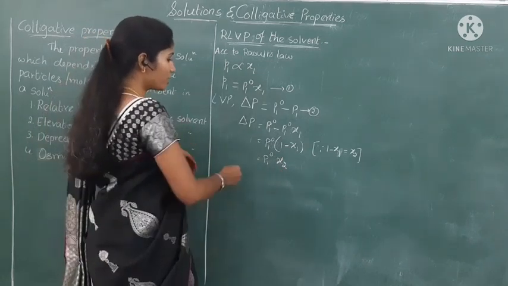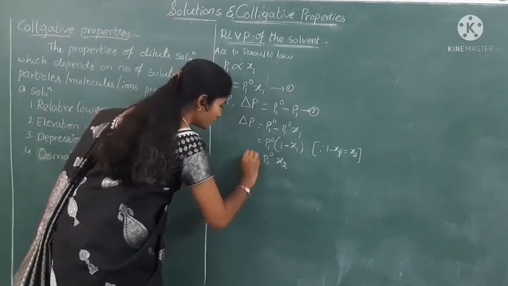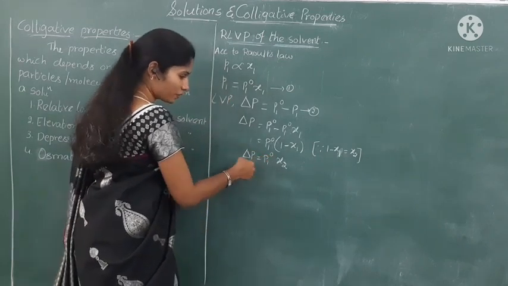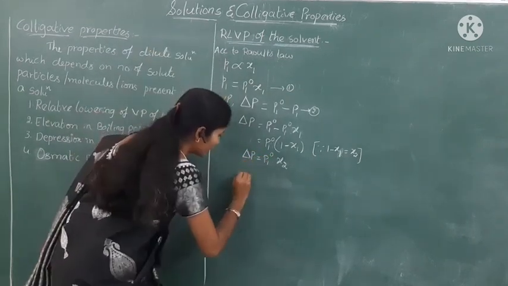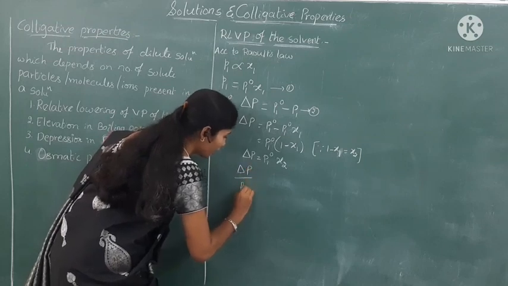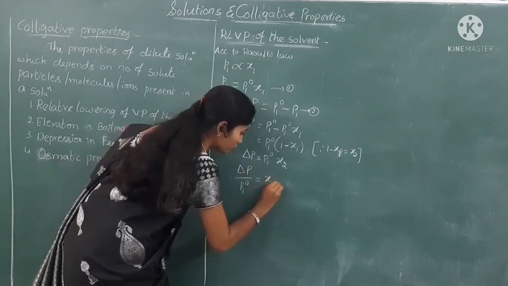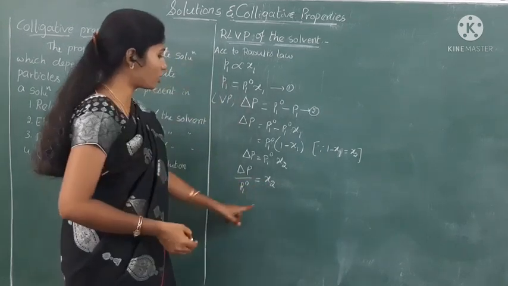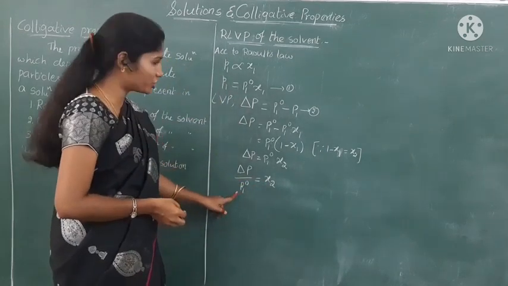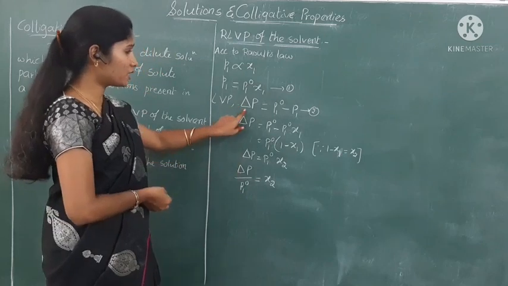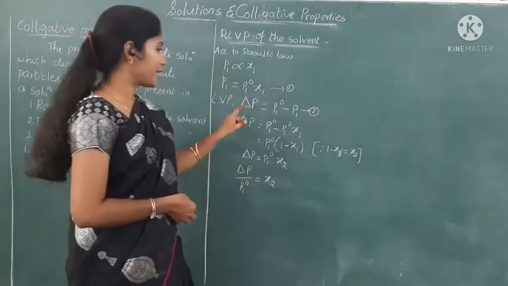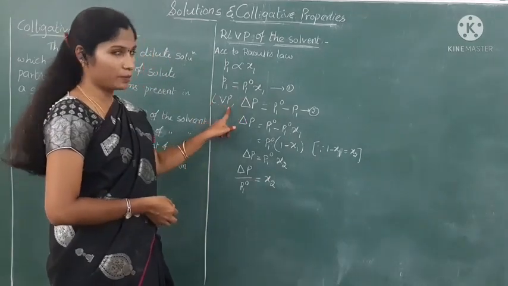Now, next, what is this value? This value is delta P. Next, send this P1 naught to this side. So we can get delta P by P1 naught is equal to x2. This is called the relative lowering of vapor pressure. So delta P is nothing but lowering of vapor pressure, that means change in vapor pressure can be called a lowering of vapor pressure.